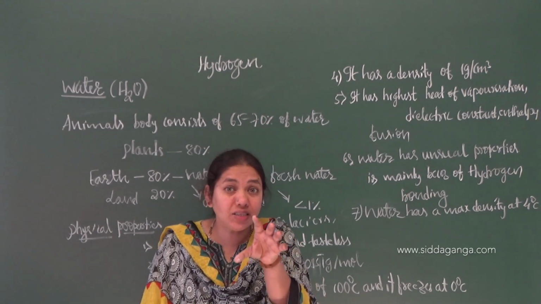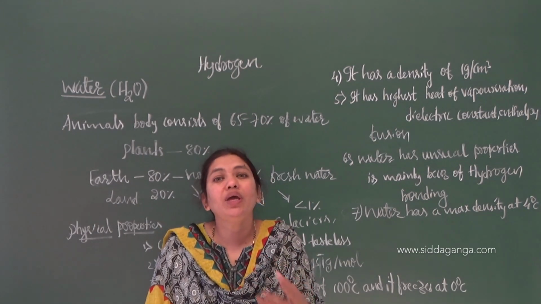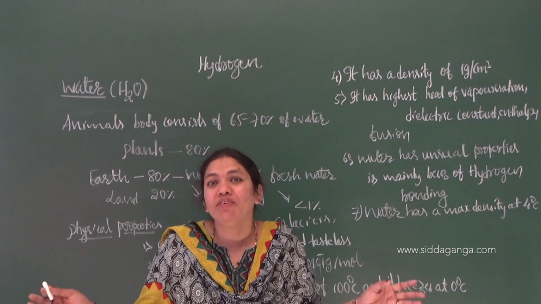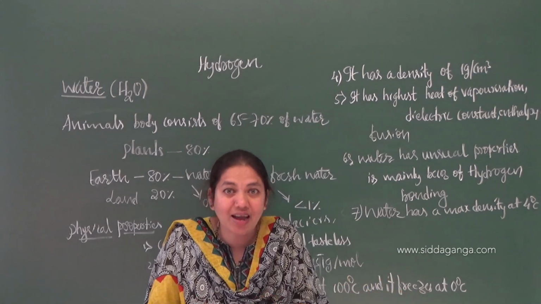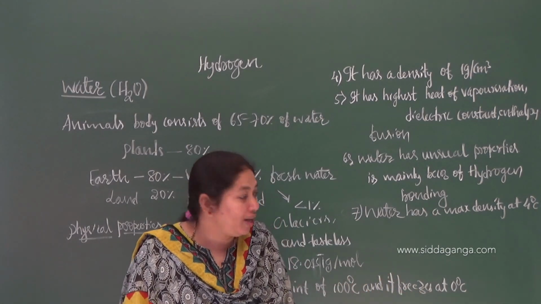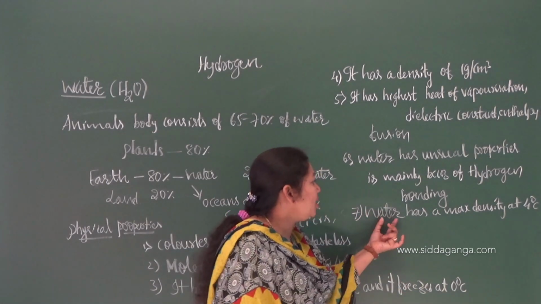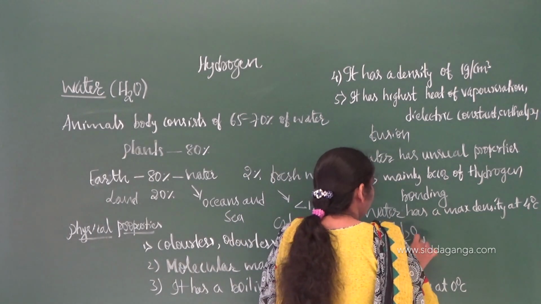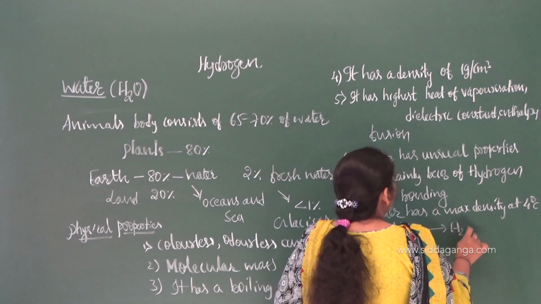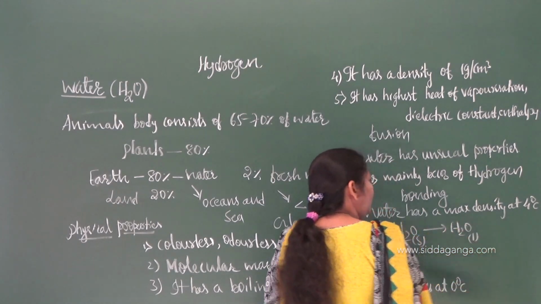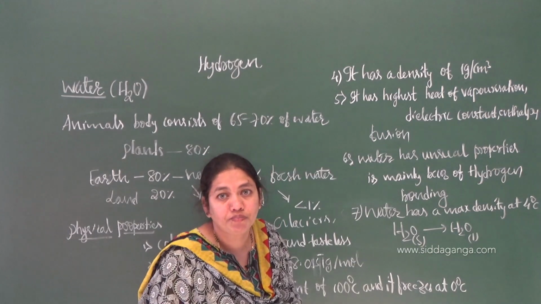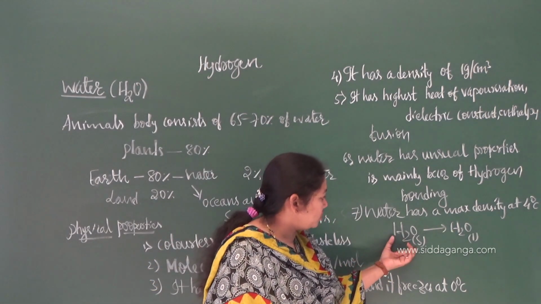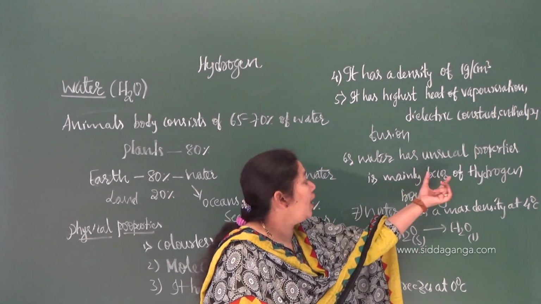If you take solid ice and heat it, on heating it should expand, but it will not expand, it will contract. Do you know why? When ice is heated, it leads to the liquid form of water, or if you heat further, a gaseous form. In solid ice there are hydrogen bonds.